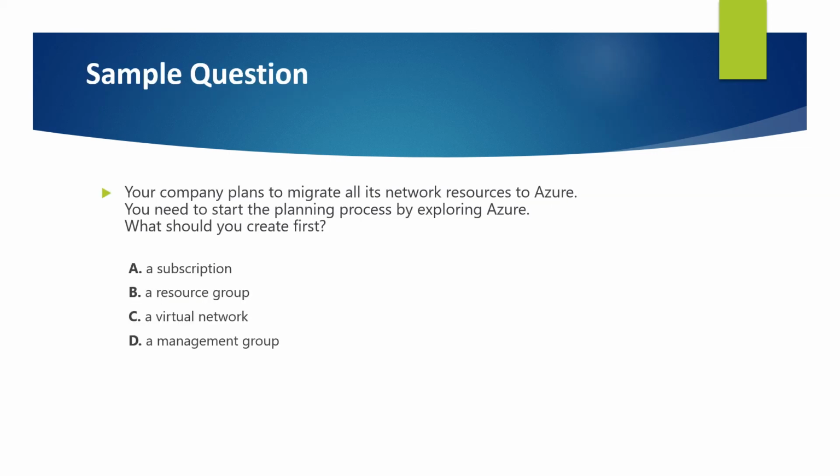Let's look at a sample question. Your company plans to migrate all its network resources to Azure. You need to start the planning process by exploring Azure. What should you create first? Options are subscription, resource group, virtual network, a management group. So the correct answer for this is a subscription. Basically, the first thing you create in Azure is a subscription.